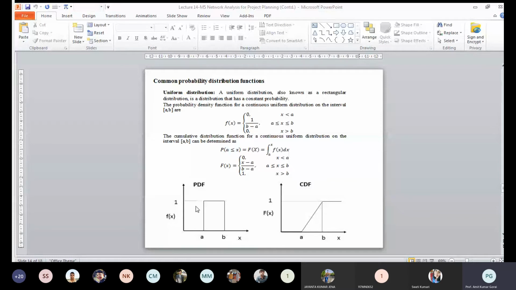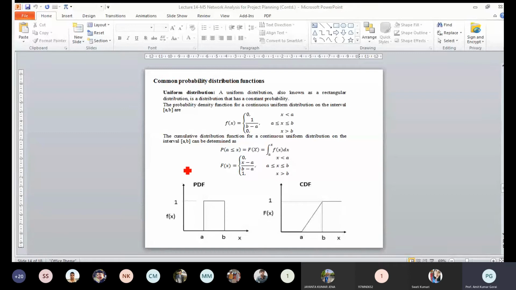Here we can see this is a uniform distribution, and it has a constant. Earlier the function was a normal distribution function drawn like this, but here you can see the probability is constant in the range of A and B. So we are dealing only with the range of A and B. If your X value lies less than A or greater than B, we don't know. We know here that in the range of A to B it is a constant value. This type of density function is called a uniform density function, or uniform distribution.